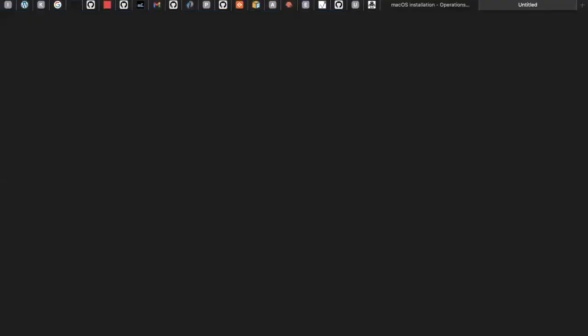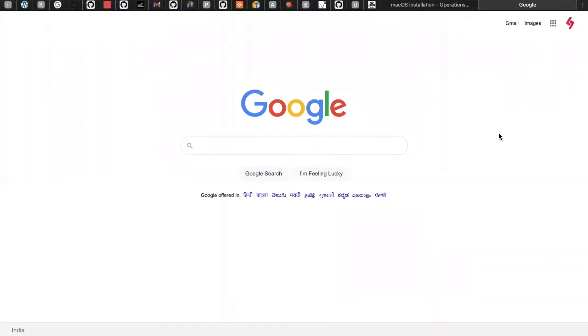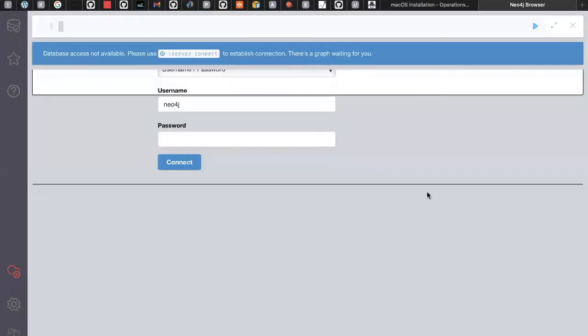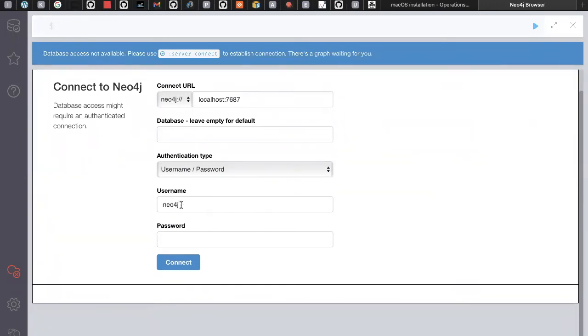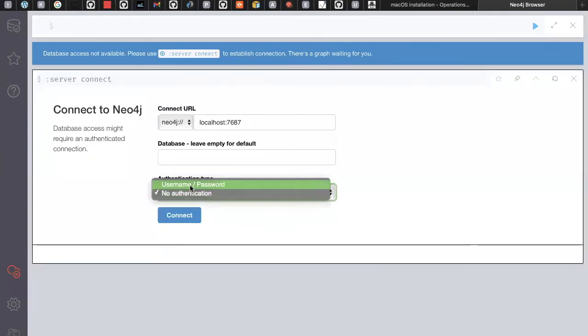Just click on it and enter this. You will see the complete browser. Okay, this is the browser based one. By default, the username is neo4j, and for the password, the first time you can enter neo4j. First time when you are doing it, the default username and password is neo4j, and don't give any database name. By default it will take the blank one only. If you want to create one, you can also create it. Currently I'm not creating any database here. I'm just going with this authentication type. If you don't want any authentication, you can select no authentication, but I selected the authentication here.